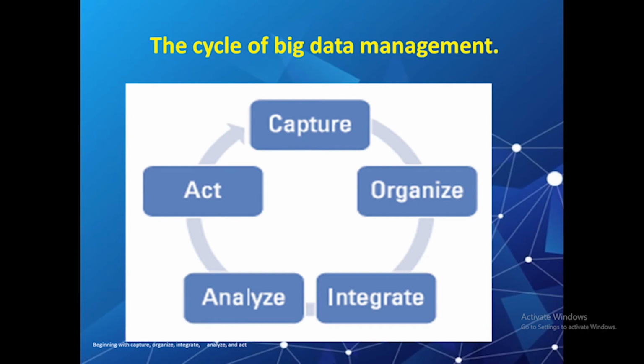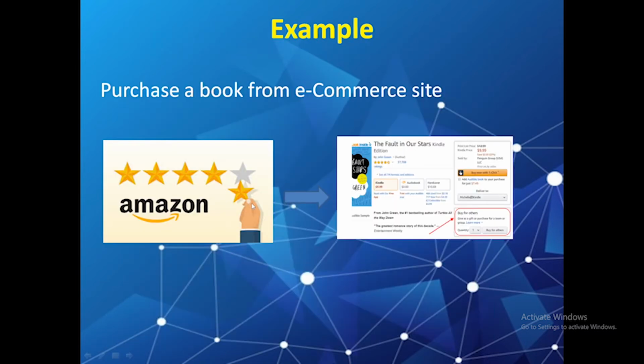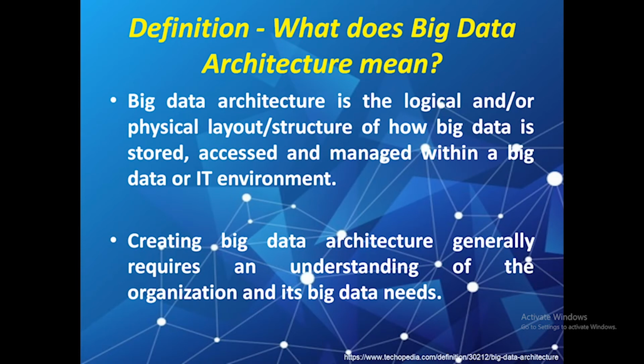The meaning of action taken here is to act. To understand, we can take one example. Amazon.com might recommend a book based on past purchases. Meaning, when you buy a book from Amazon.com, Amazon sends continuous recommendations based on your previous purchase history. Like, a customer might receive a coupon for a discount for a future purchase of a related product to one that was just purchased. So what does big data architecture mean?